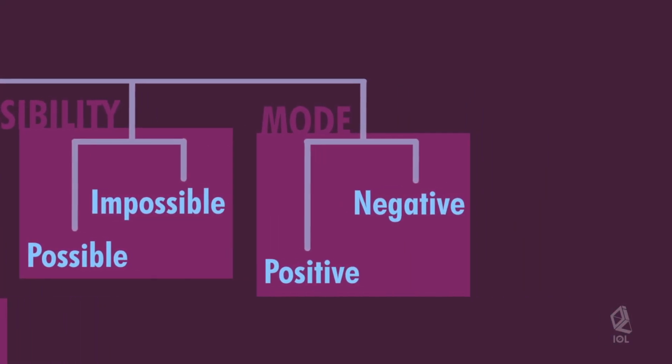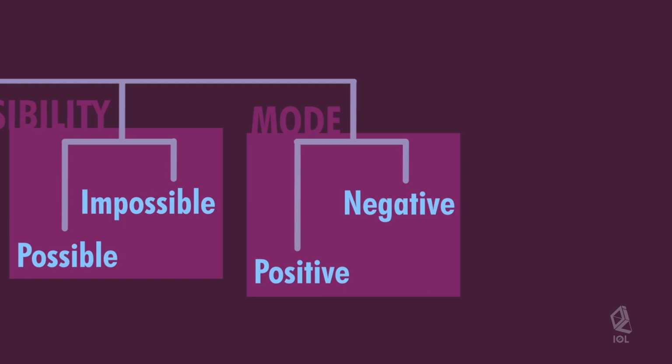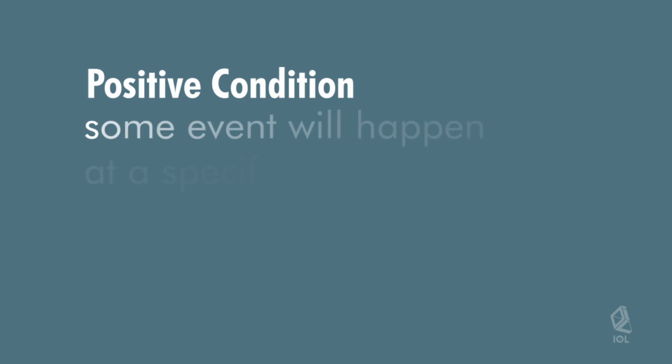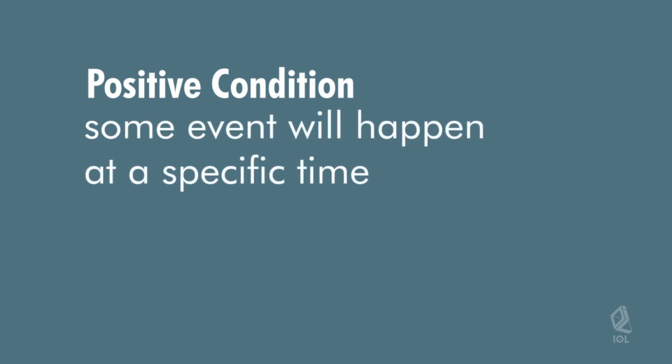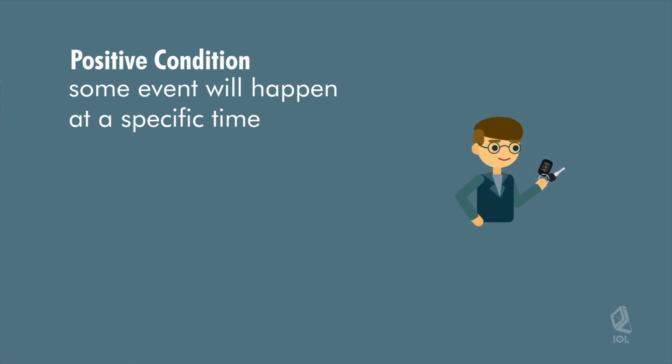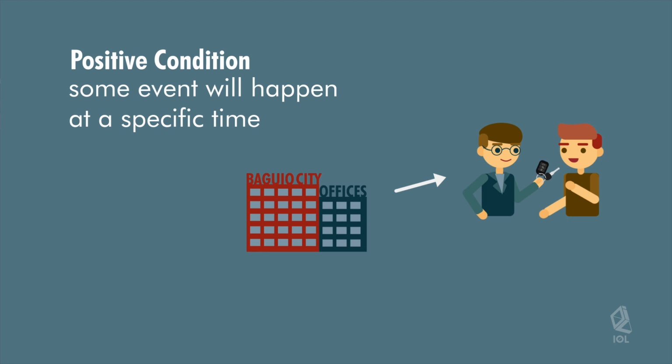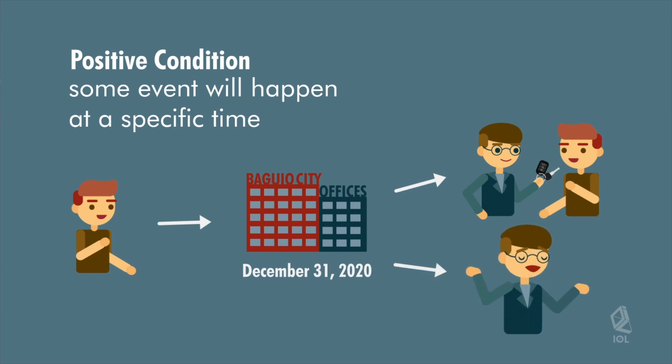Classifications of a condition as to mode include positive and negative conditions. There is a positive condition when it involves the performance of an act or the happening of some event at a determinate time. For example, Anton is to give Henry a car if Henry will be able to establish his accounting office in Baguio on December 31, 2020. If Henry will not be able to fulfill the condition on December 31, 2020, then it means that Anton will not have the obligation to deliver the car to Henry.